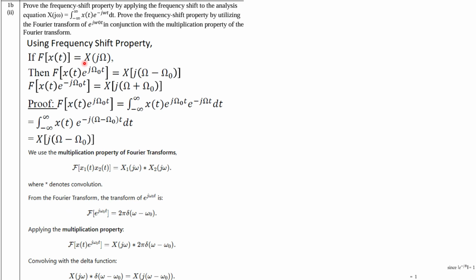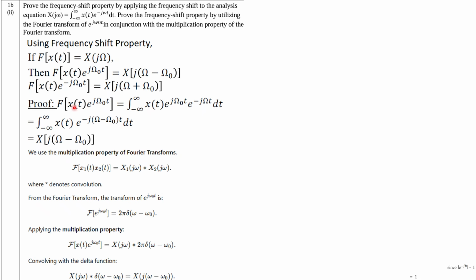Okay, next question: prove the frequency shift property by applying the frequency shift to the analysis equation. X of jω is given. Prove the frequency shift property by utilizing the Fourier transform of the exponential e to the power jω₀t in conjunction with the multiplication property. We have already proved it in our previous session. I will drop the link in the description section. You can check it. This is very simple.